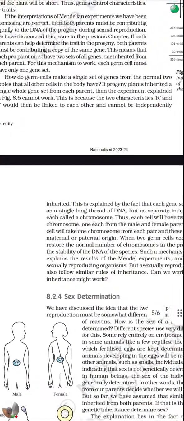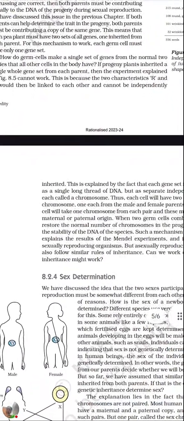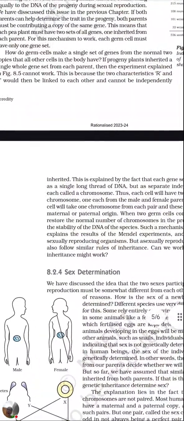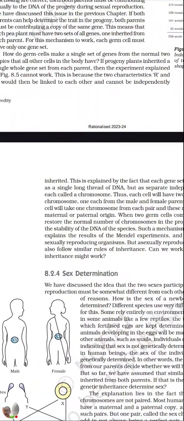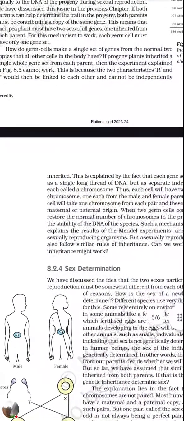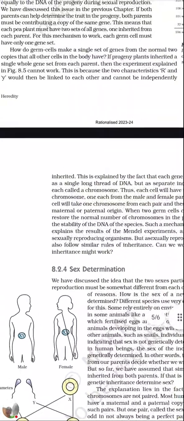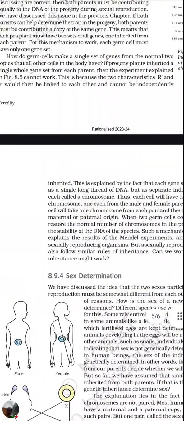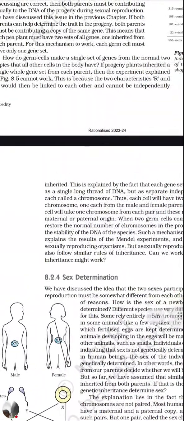Next, how do germ cells make a single set of genes from the normal two copies that all other cells in the body have? If the progeny plant inherited a single whole gene set from each parent, then the experiment explained in figure 8.1 cannot work. If the parent is providing a complete single gene, like I told you, there is a crossing over where they will exchange the genetic material. It's not like the complete genetic material will be provided from one parent only.